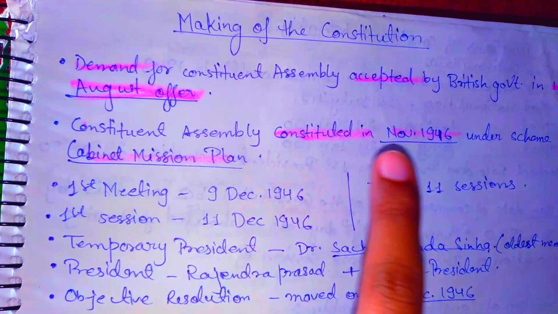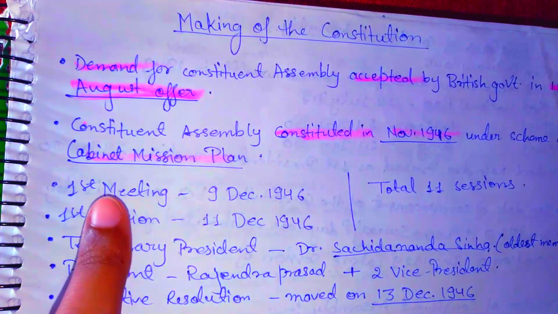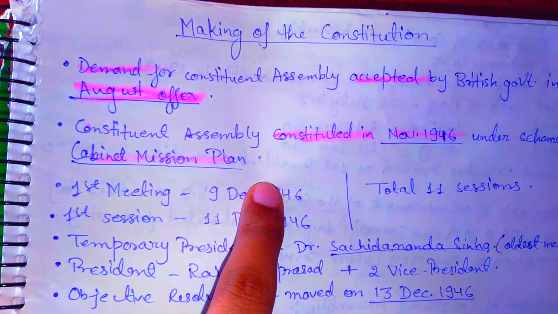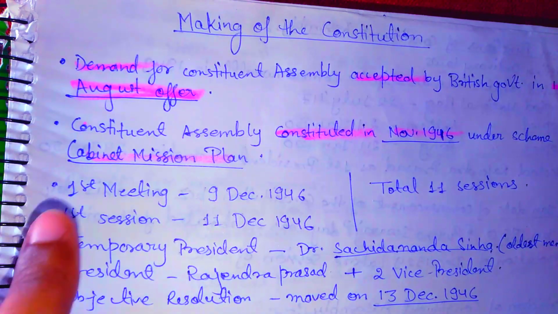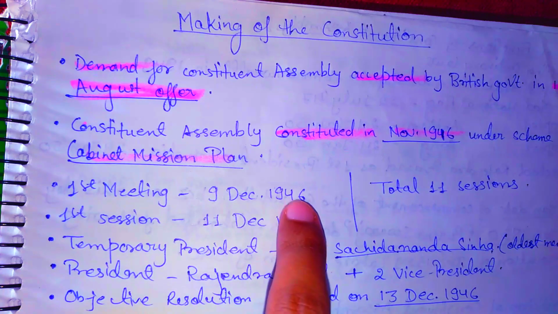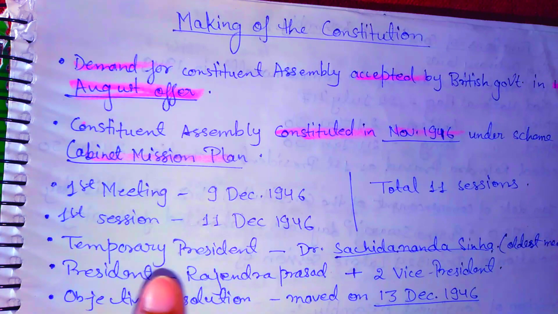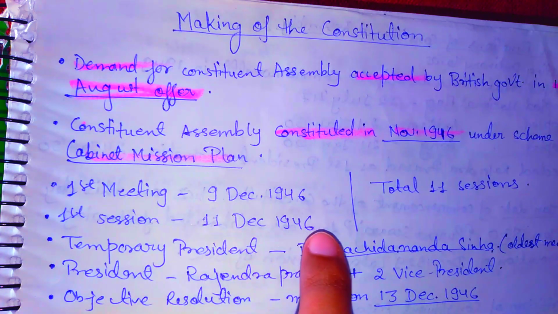Under which mission? Cabinet Mission Plan. The first meeting of the Constituent Assembly was held on 9 December 1946. And the first session on 11 December 1946.